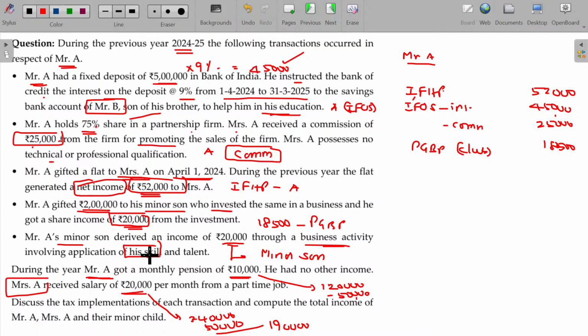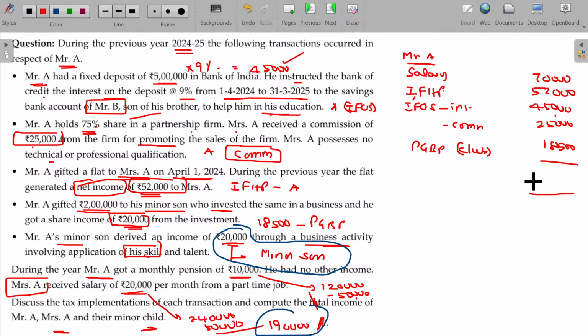And this is not required to be clubbed. And pension to be clubbed here. Pension falls under salary only, which is 70,000 rupees. This is taxable only in the hands of Mrs. A. This is taxable only in the hands of Mrs. A. This will be taxable only in the hands of the minor son. Rest will be clubbed in the hands of Mr. A. What is the total income of Mr. A? 2,10,500. Clear?